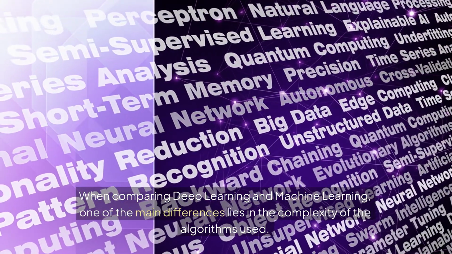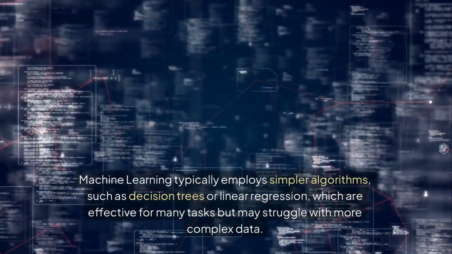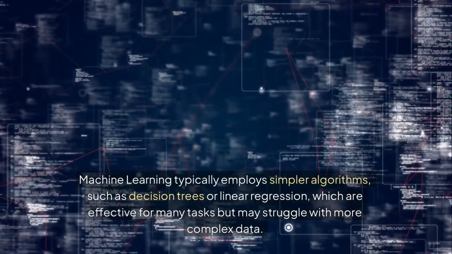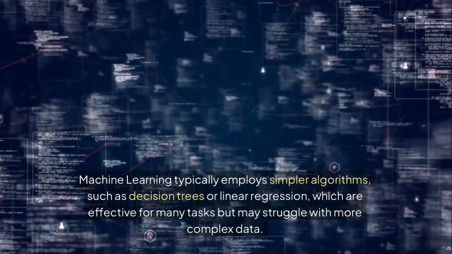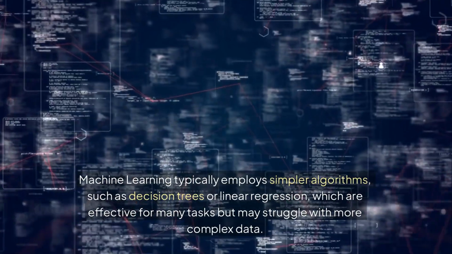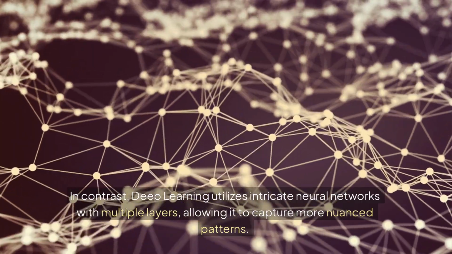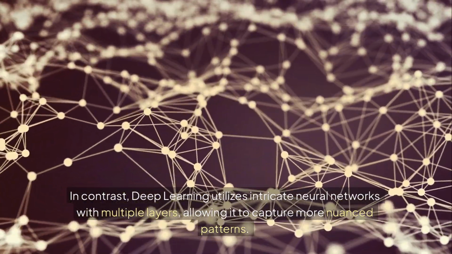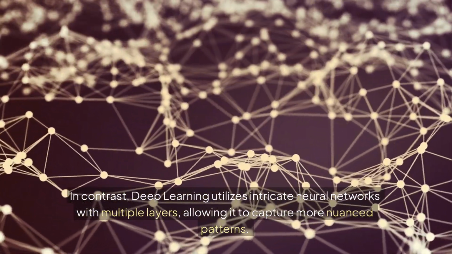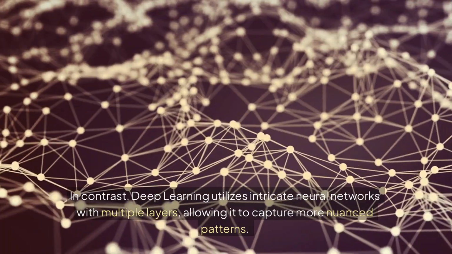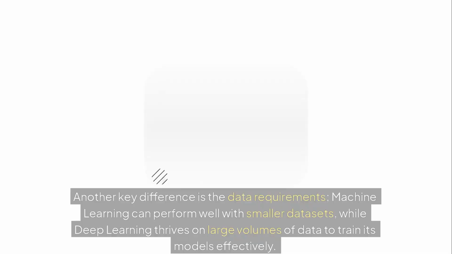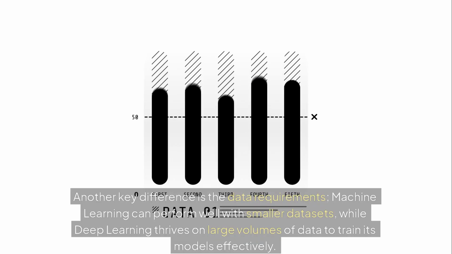Machine learning typically employs simpler algorithms, such as decision trees or linear regression, which are effective for many tasks, but may struggle with more complex data. In contrast, deep learning utilizes intricate neural networks with multiple layers, allowing it to capture more nuanced patterns. Another key difference is the data requirements.